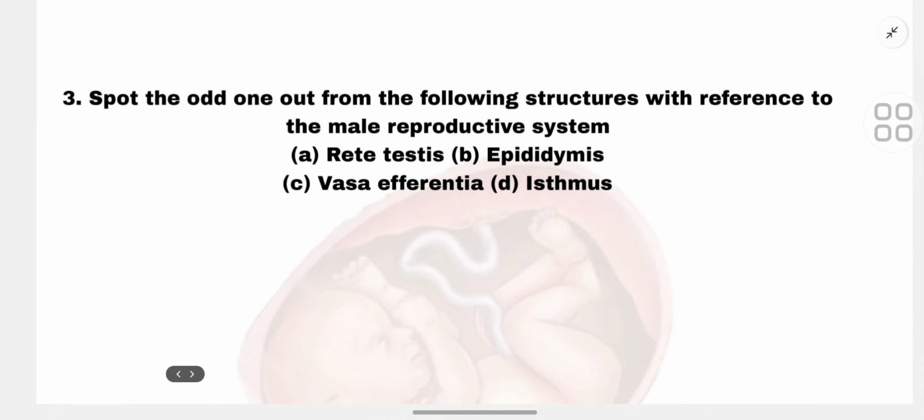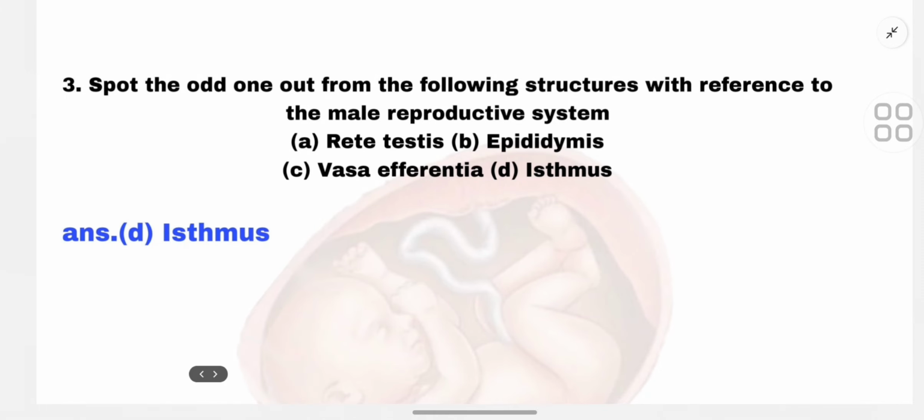So the third MCQ is: spot the odd one out from the following structures with reference to the male reproductive system. So the first option is rete testis, second is epididymis, C. vasa efferentia, and D. isthmus. So the correct option is D. isthmus.